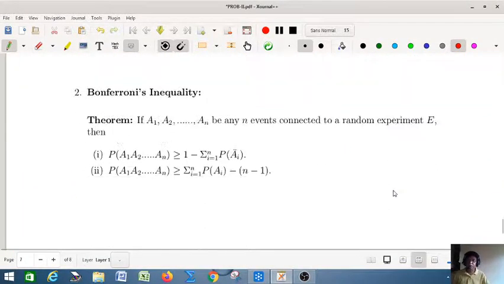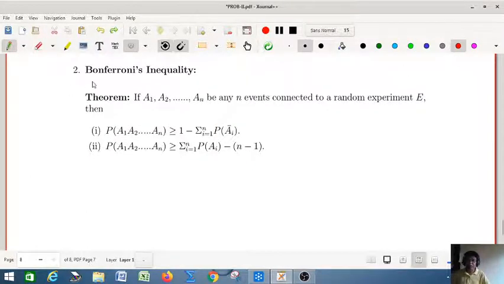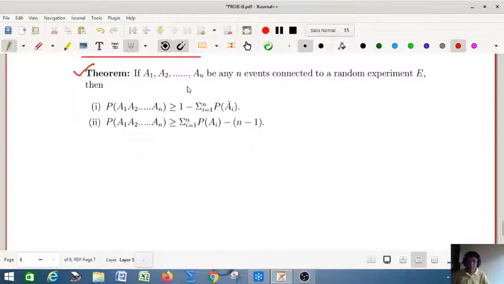Now next we'll show just a few steps on Bonferroni's inequality. This is also important. If A1, A2, ..., An are any n events connected to a random experiment E, then probability of A1 A2 ... An is greater than or equal to 1 minus summation i equal to 1 to n probability of Ai bar. That we have to prove. Let me show you number 1.